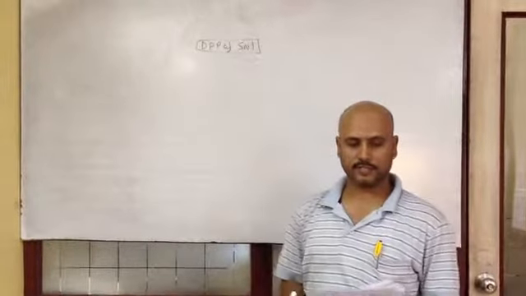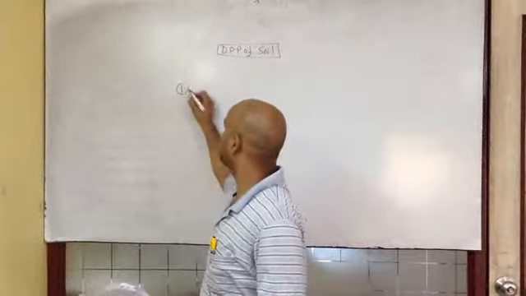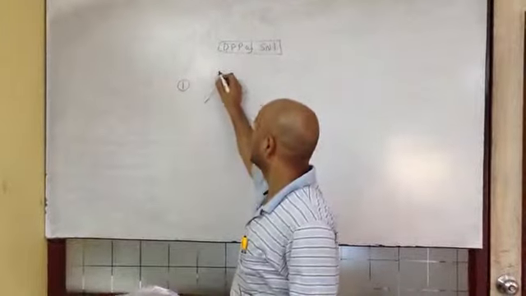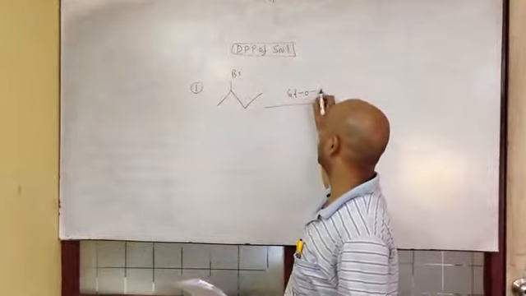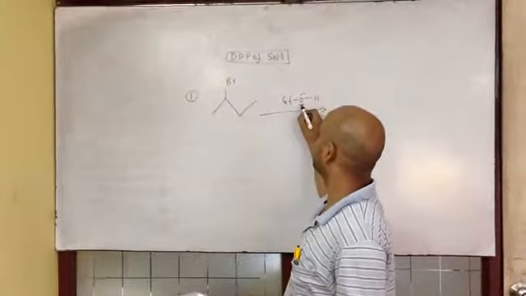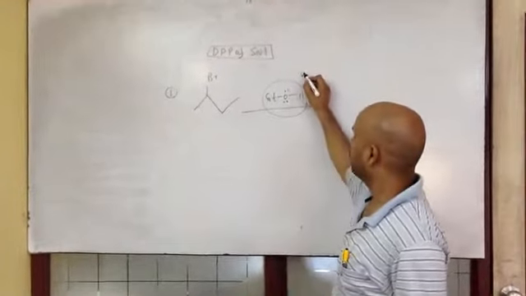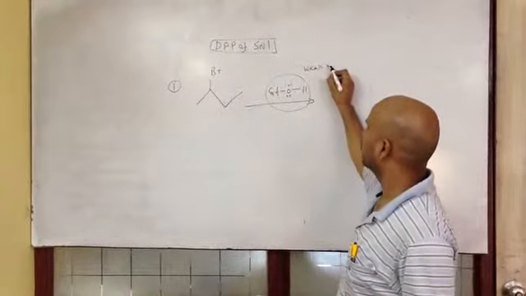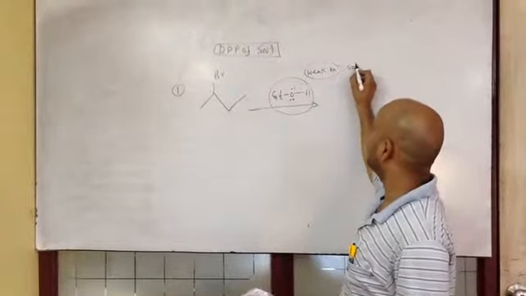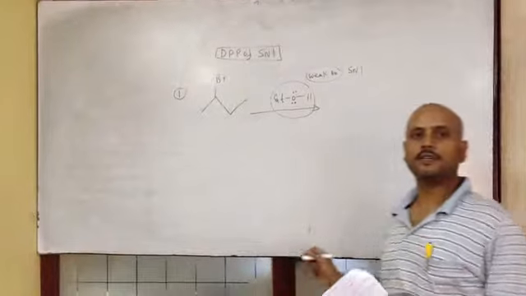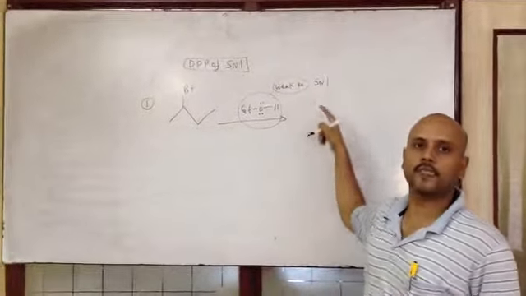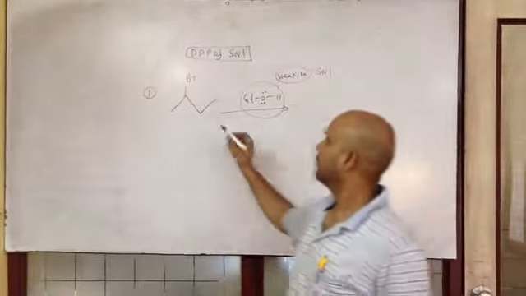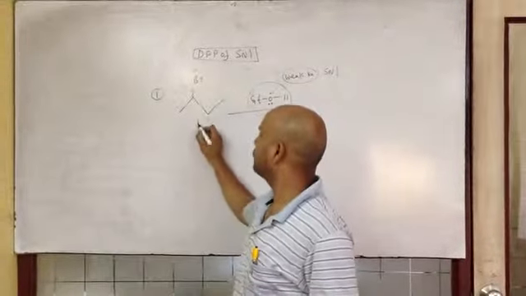DPP of SN1 reaction. The first question is ethyl alcohol. This is a weak nucleophile, therefore it will undergo SN1 reaction. Now, whenever you have concluded that it will undergo SN1 reaction, what you have to do? First, you depart the leaving group.